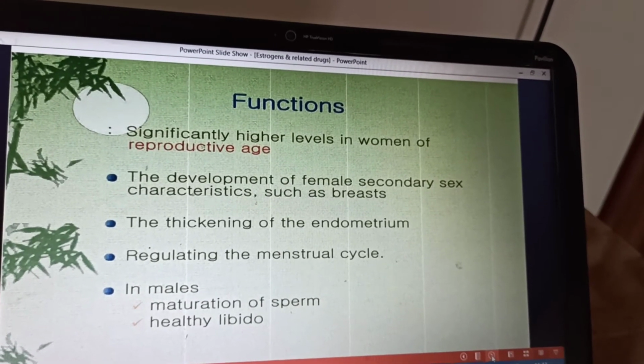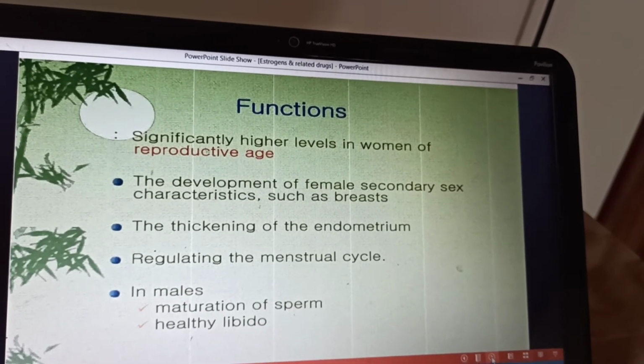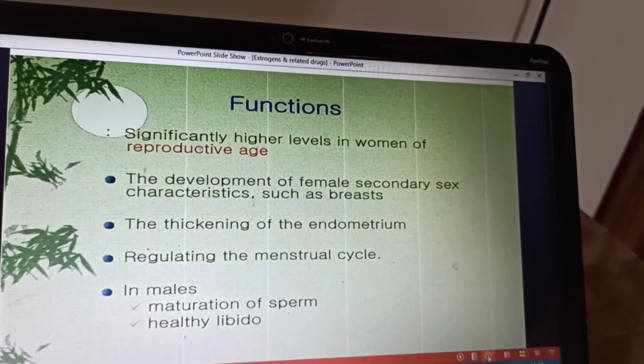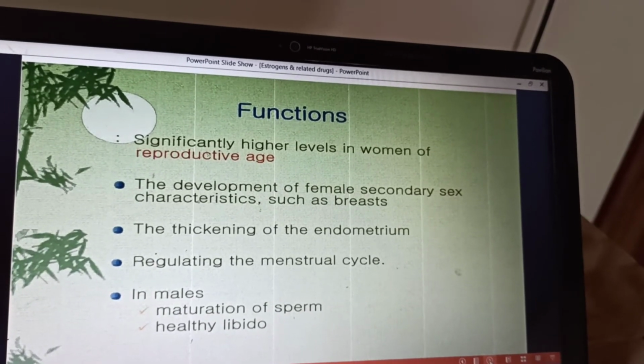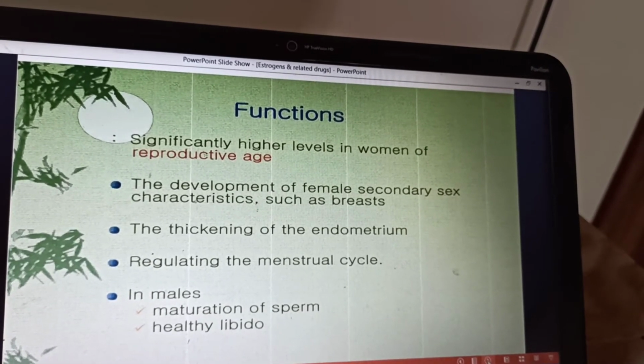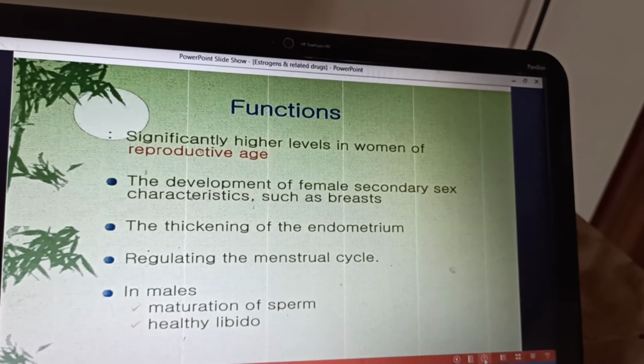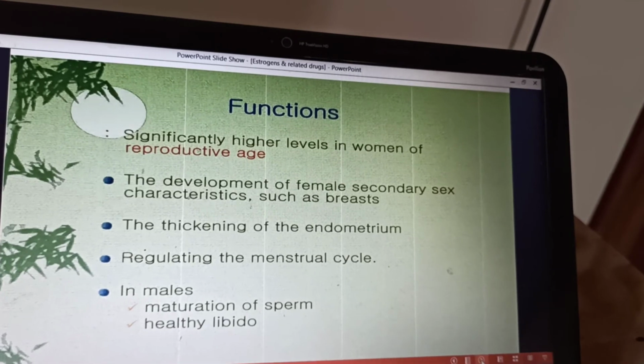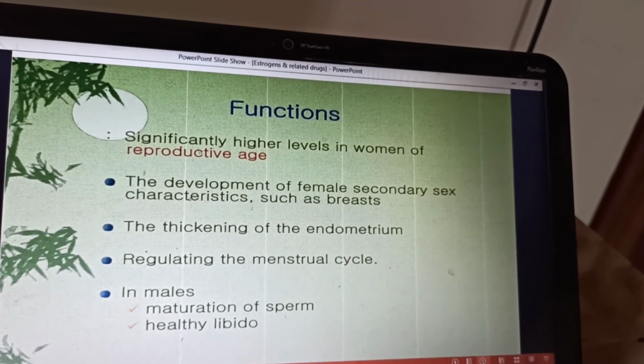Then they regulate the menstrual cycle. They promote the rhythmic contraction of the fallopian tubes and the myometrium. The cervical secretions become thin, watery and alkaline, which facilitates the entry of the sperms. In the males, they cause maturation of the sperm and healthy libido.